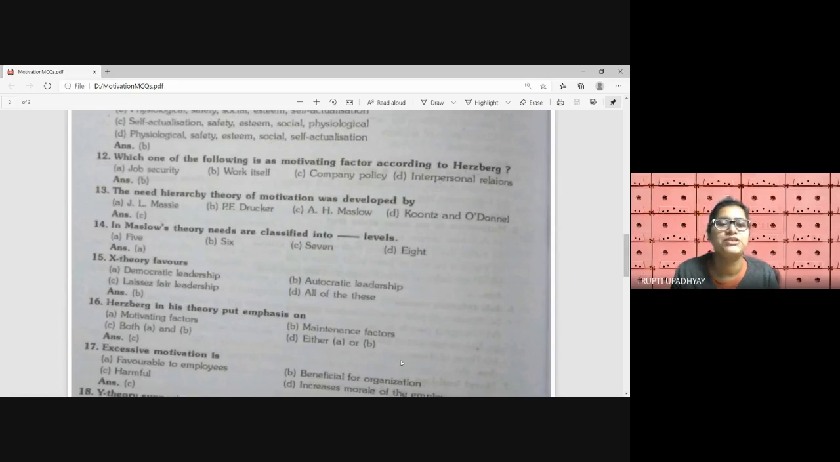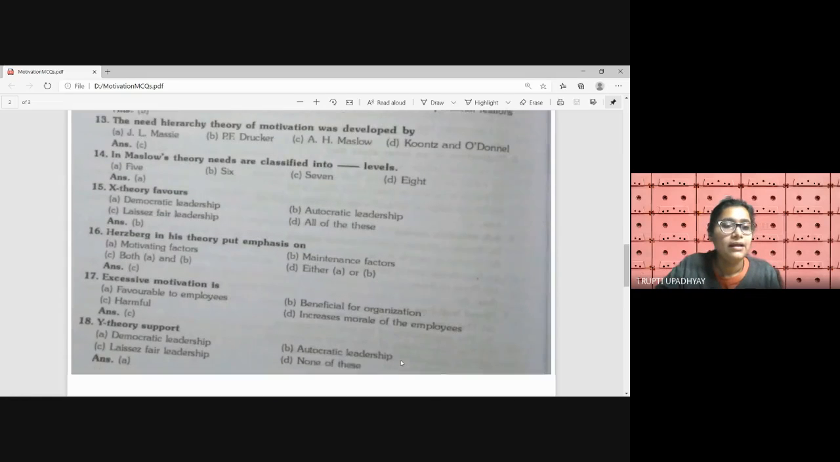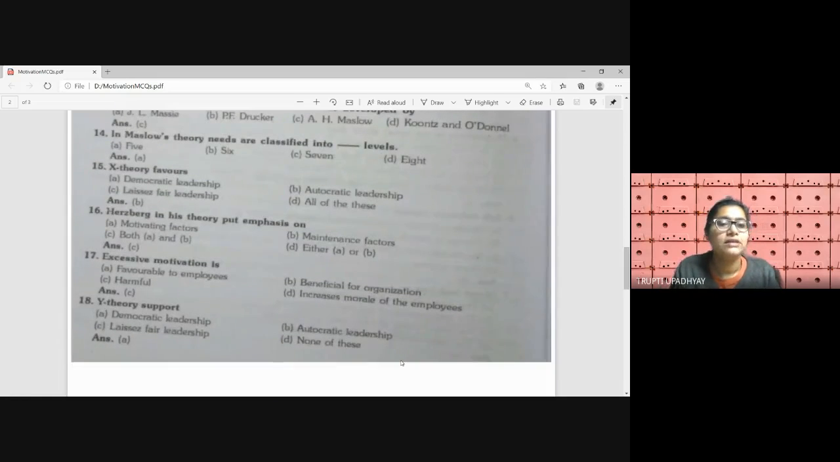A is J.L. Massey, B is F.W. Drucker, C is A.H. Maslow, D is Kuhns and O'Donnell. Who gave the need hierarchy theory? Need hierarchy theory was given by our great management propounder, that is A.H. Maslow, Abraham Maslow.